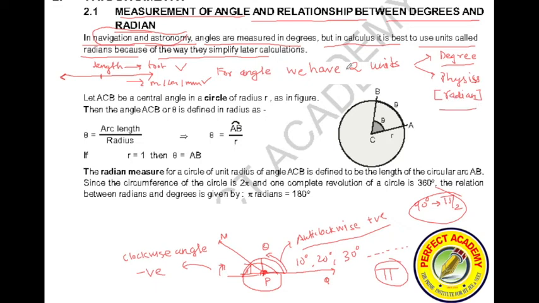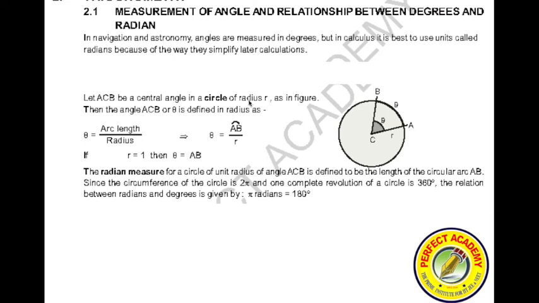Now see, in order to understand what this radian measurement is, we have to understand this circle first. A question is coming to your mind: what is the radian measure of an angle?